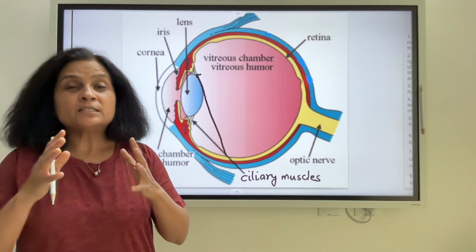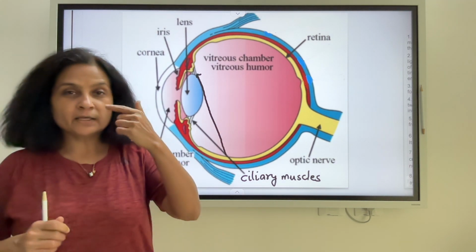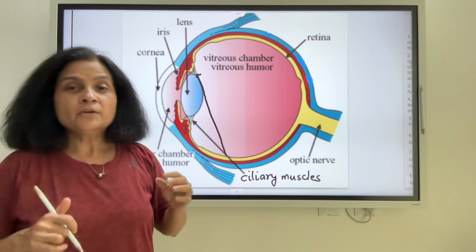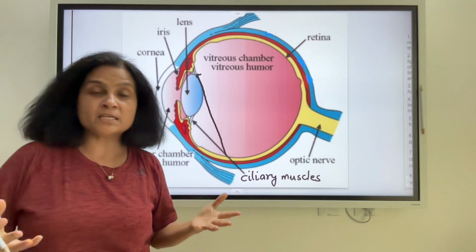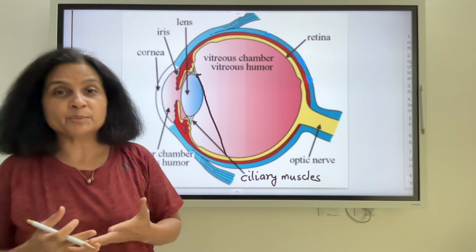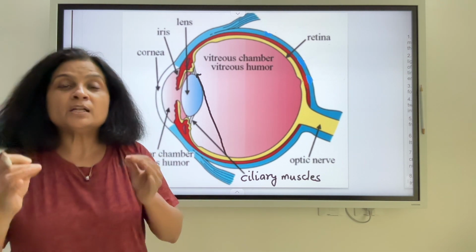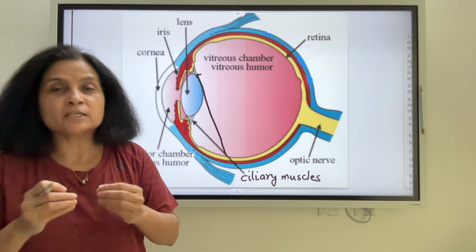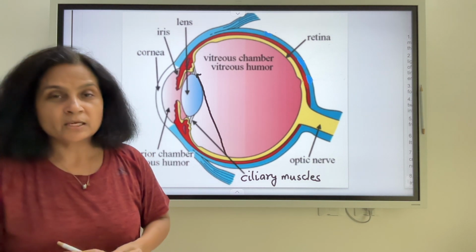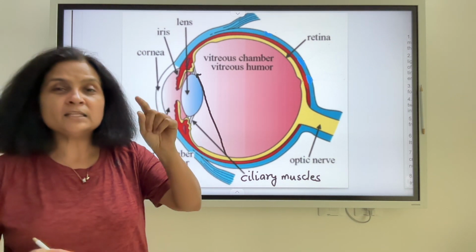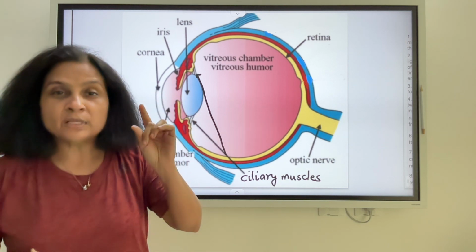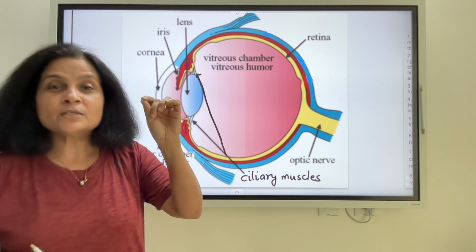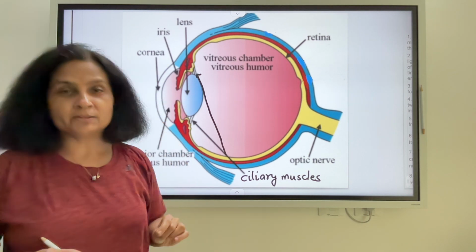Now there is this darker portion of the eye, right? The darker portion of the eye, which is at times colored for different people. So some people have it green, some people have it brown, some people have it gray. So the colored portion of the eye is called the iris. And inside the iris there is a very small, very dark portion. Now that very dark portion is a hole which is black in color.